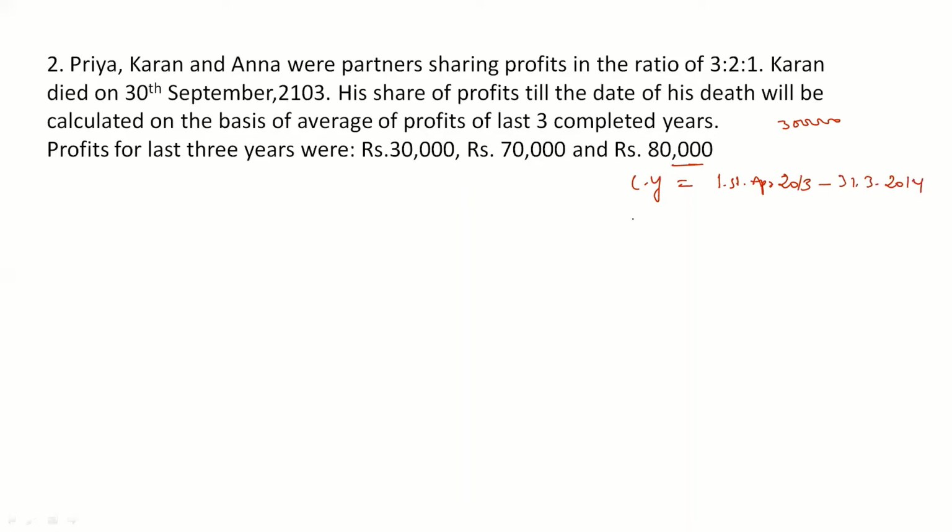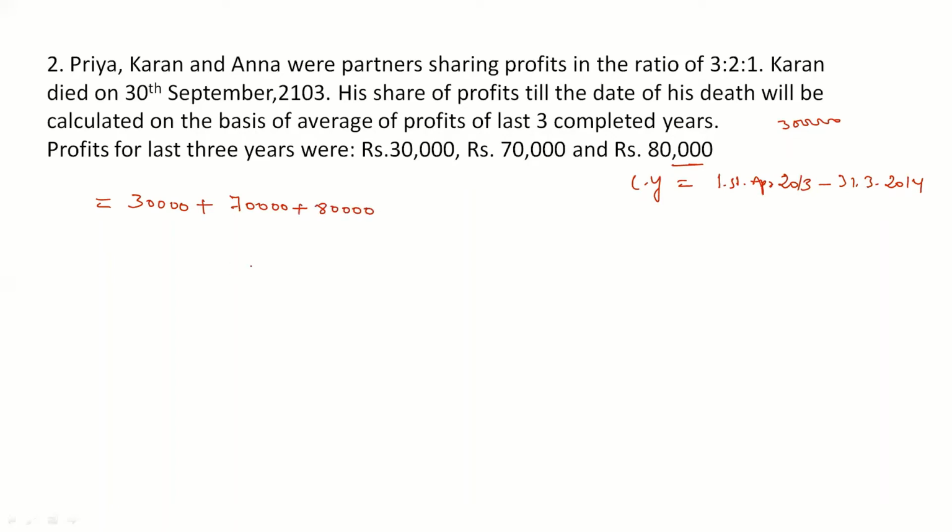Okay, so previous year date they have not mentioned, but they have given profits of last 3 previous years. So no problem. As I told you, first of all we have to find out the average. You all must be knowing how to find the average. It's very easy, right? So 30,000 plus 70,000 plus 80,000. Take all the profits of the previous years.